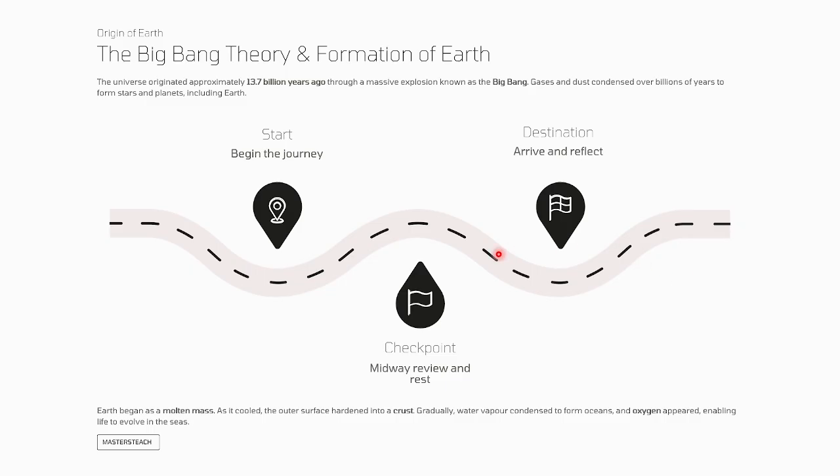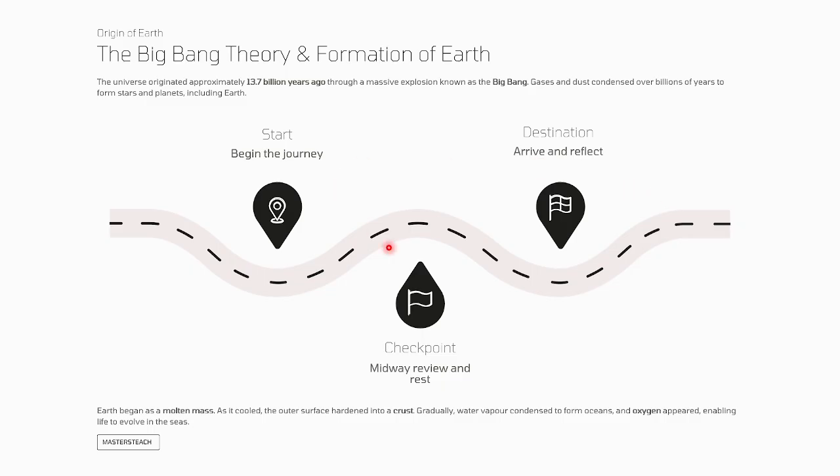And then the origin of the Earth. Approximately, the universe originated 13.7 billion years ago. There was a massive explosion known as the Big Bang. Gases and dust condensed over billions of years to form stars and planets, including Earth.